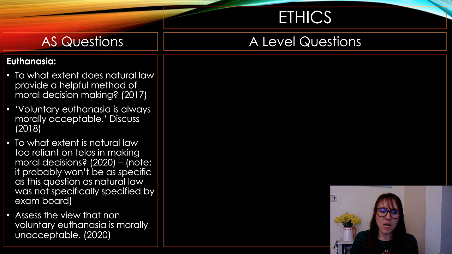Euthanasia obviously is the only area from AS ethics that has been specified, and so therefore you get questions like, to what extent does natural law provide a helpful method of moral decision making? Voluntary euthanasia is always morally acceptable. To what extent is natural law too reliant on telos in making moral decisions? And assess the view that non-voluntary euthanasia is morally unacceptable.